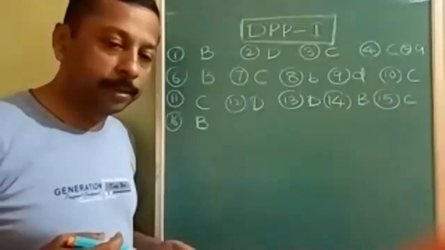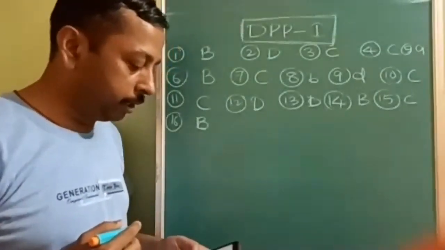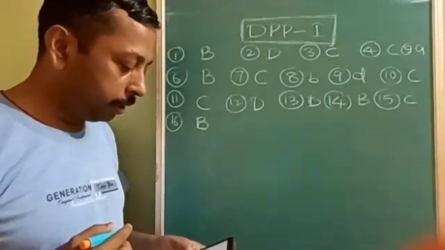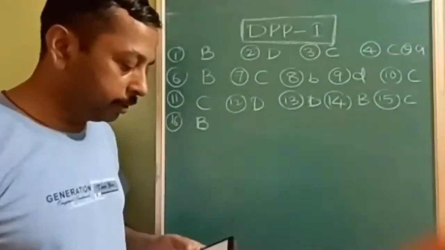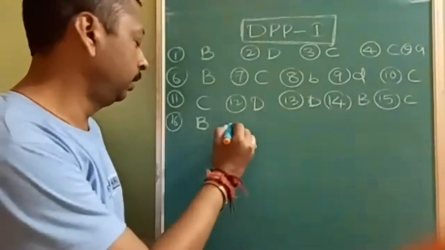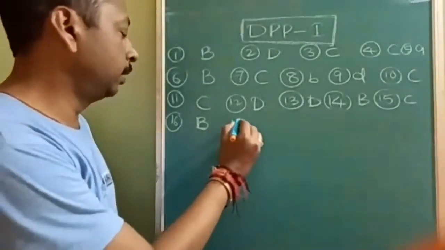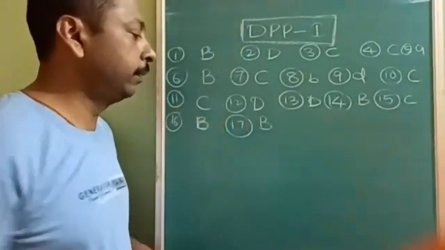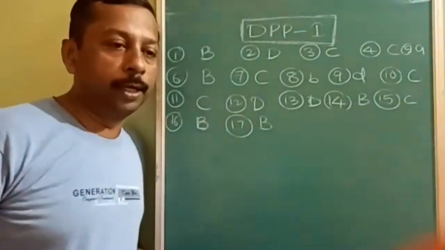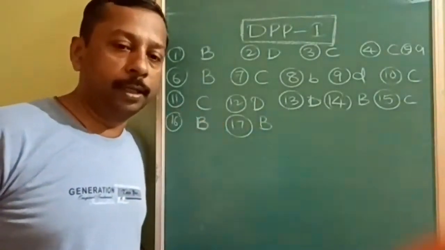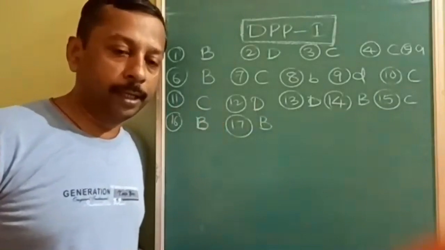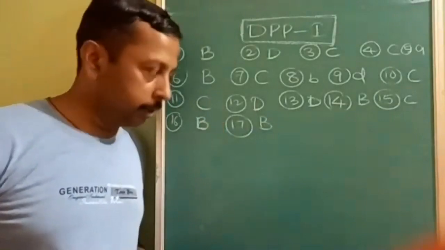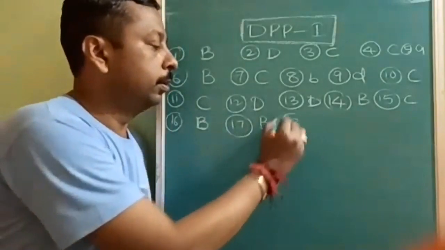No, enthalpy is negative. So entropy decreases. Adsorption of gas on solid is generally exothermic because entropy decreases, as the gas is converting to liquid-like state. So entropy decreases and energy is released. So the 17th answer is B. Okay, very good.